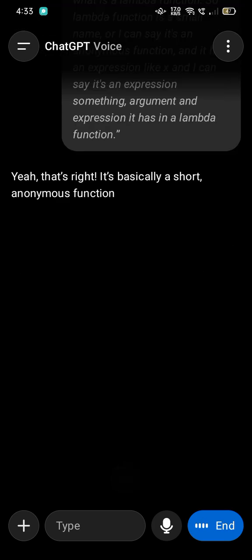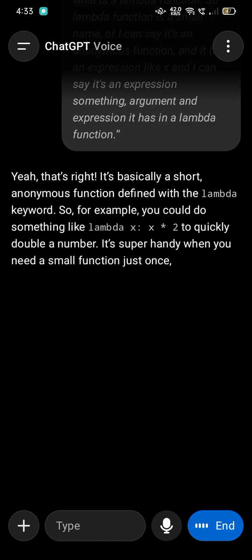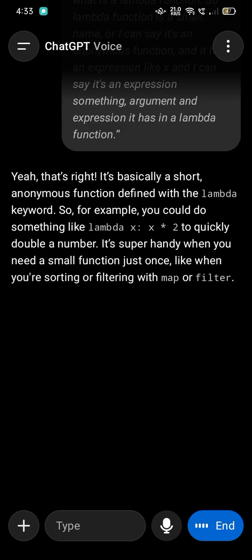Yeah, that's right. It's basically a short anonymous function defined with the lambda keyword. For example, you could do something like lambda x: x*2 to quickly double a number. It's super handy when you need a small function just once, like when you're sorting or filtering with map or filter. Nicely done.